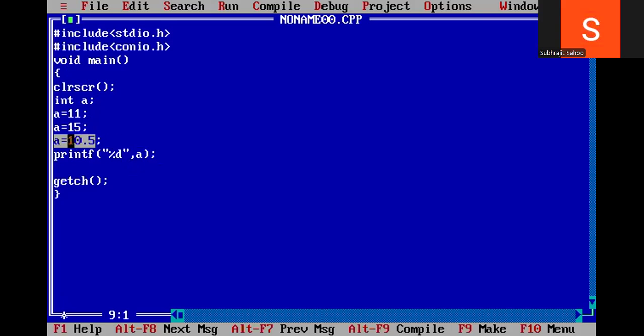Wrong answer, because since A variable is integer type, automatically the value is converted into integer type. I cannot change it to float type. Suppose you think, sir, here you have written percent d, that's why 10 is coming. If this kind of thinking is coming to mind, okay, I will clear that one also. I'll write here percent f, because A value is 10.5, right? Immediately observe, error will come. Runtime error will come here. See, no output, Alt F5.